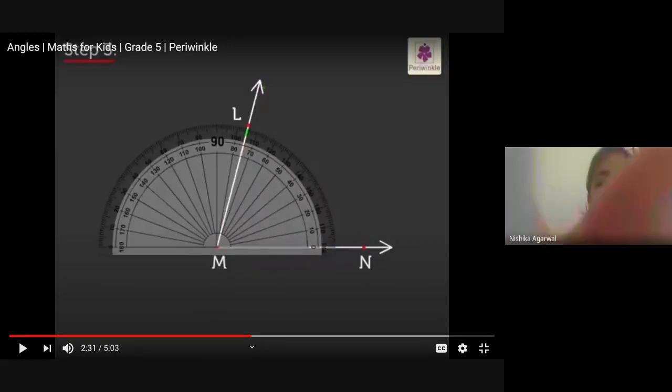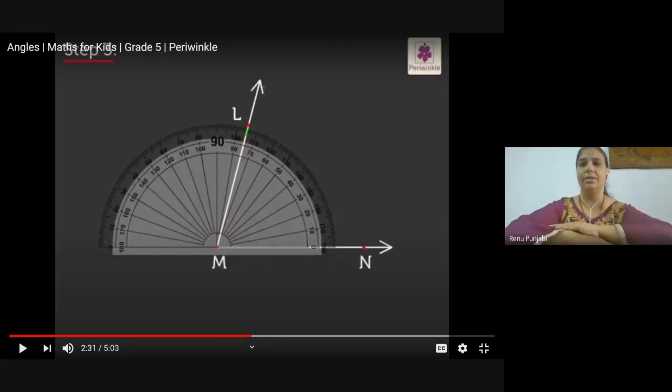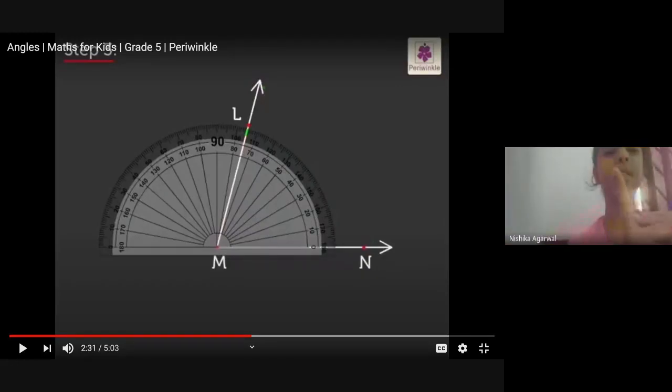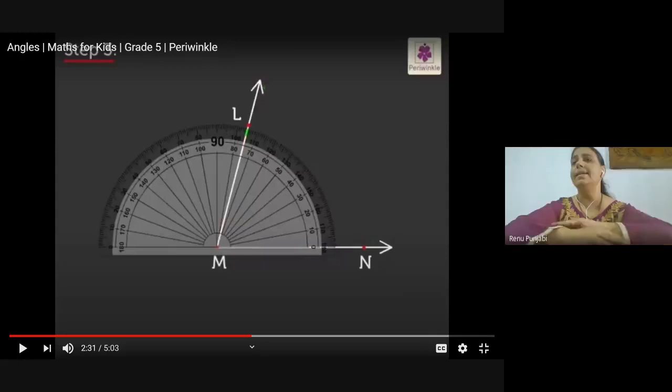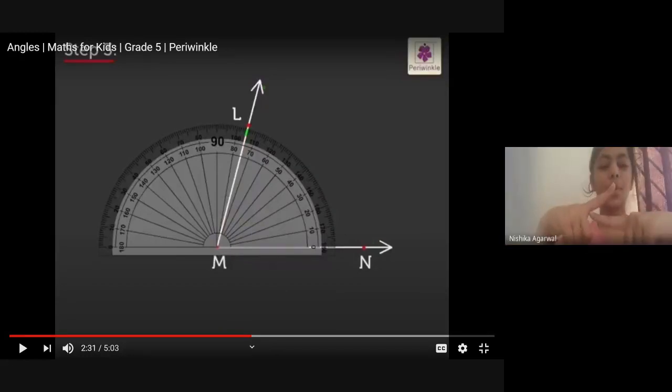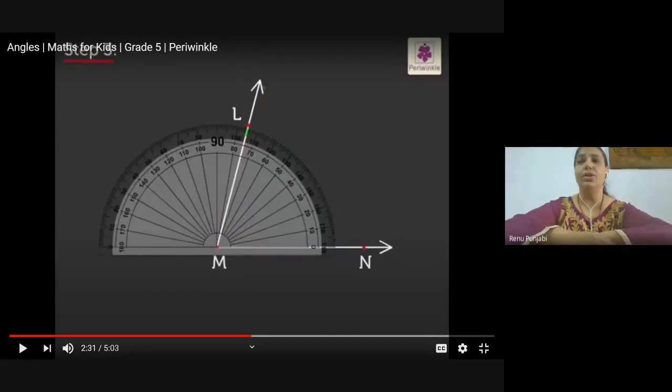Obtuse angle is more than 90 degree. I've showed with my finger. Is it visible? Not visible. Now it is visible. This is an acute angle which is less than 90 degree, and this is an obtuse angle which is more than 90 degree. No, no, correct yourself first.